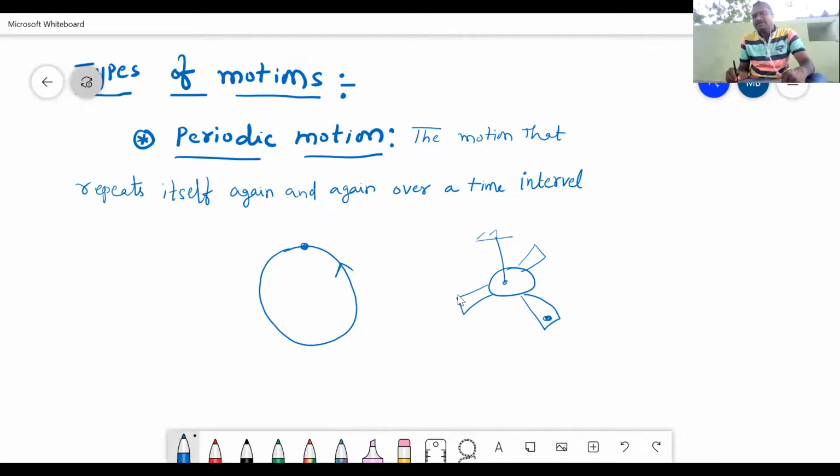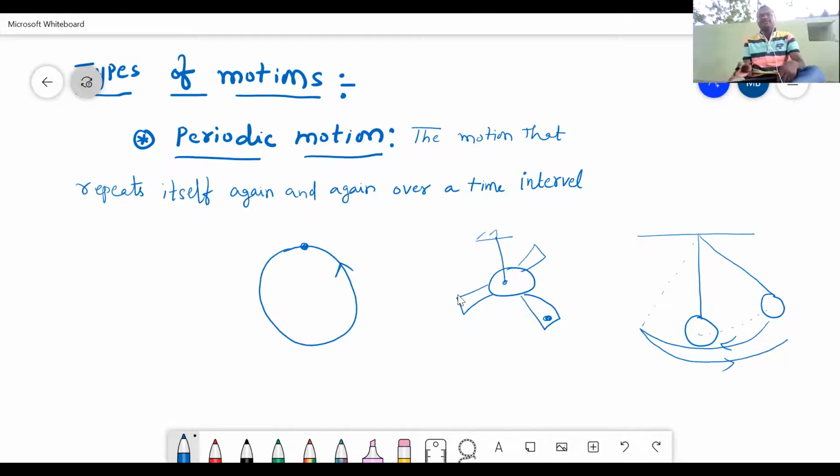Or take another one, a simple pendulum. If you displace it from its position and release it, it will move simple harmonically. It will do oscillatory motion, going like this and coming back. This is also periodic motion. It will repeat its motion again and again after a regular interval of time.